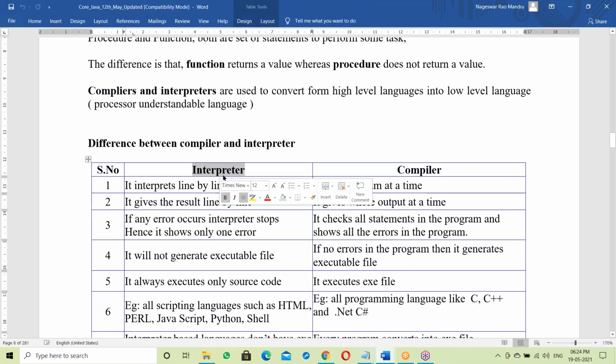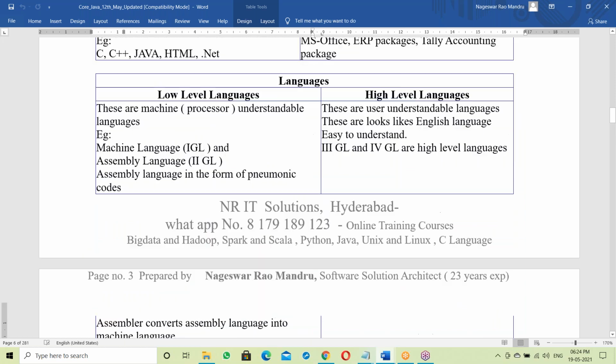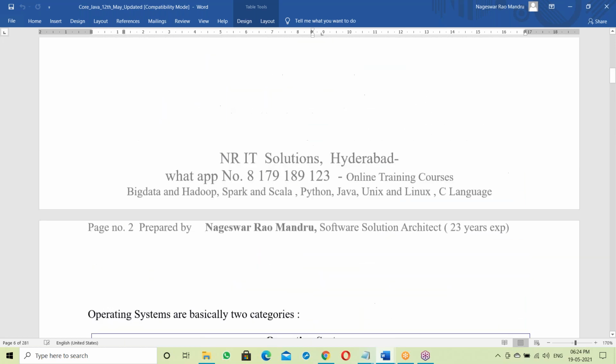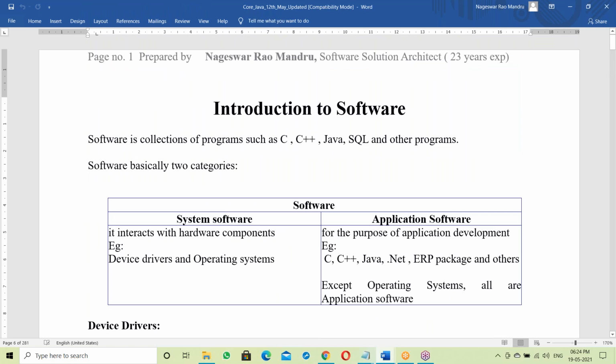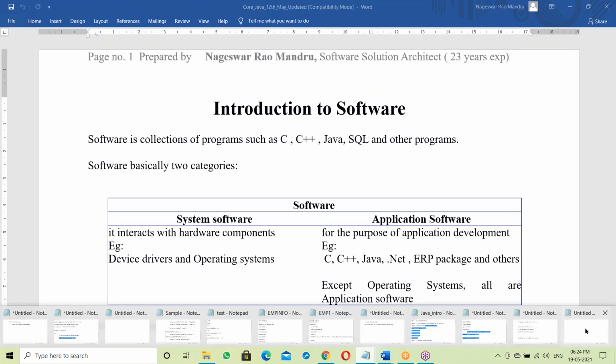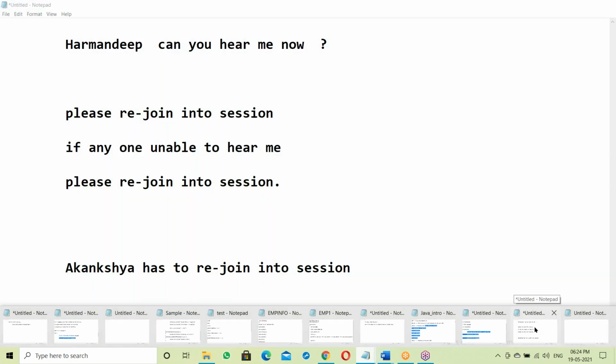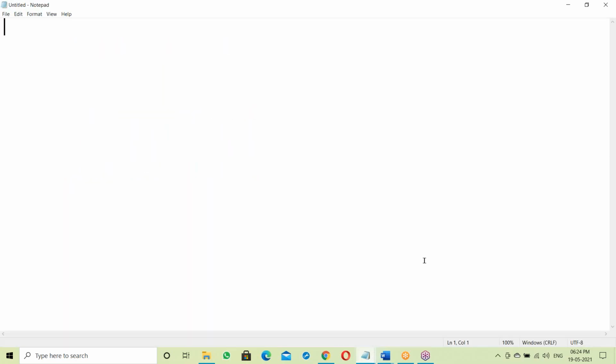If you have a good understanding of interpreter and compiler, then it is easy to understand Java features. So these all are prerequisites to understand Java features. I'm starting from basics, so even a non-IT background person can understand.